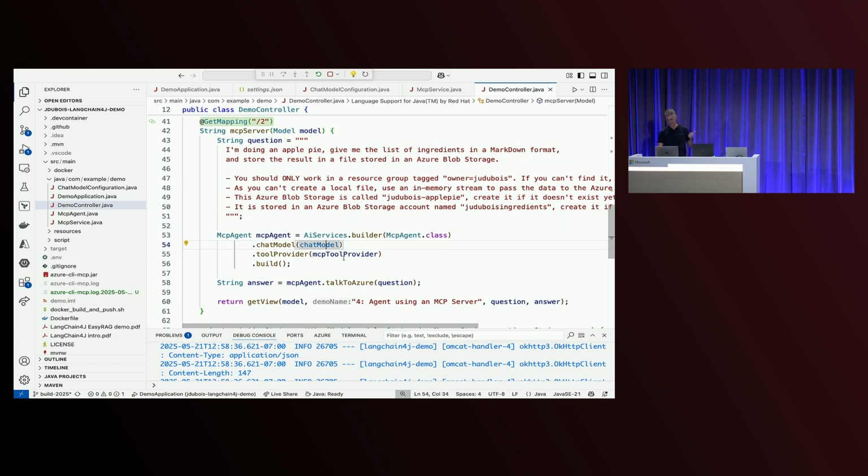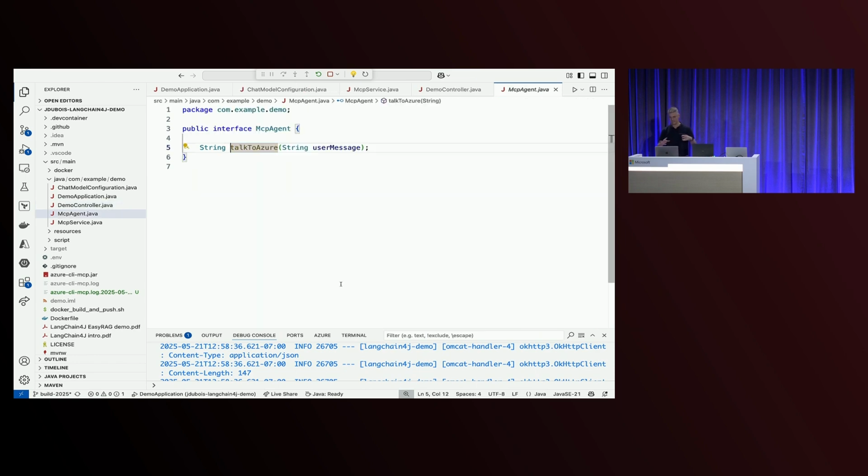You get an LLM, you've got the MCP server, and you basically run it. So that's created by Langchain4j, so that's just an interface. And the implementation is created by Langchain4j, so you have nothing to do.